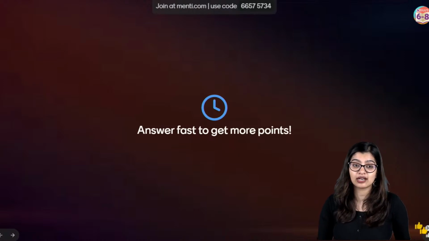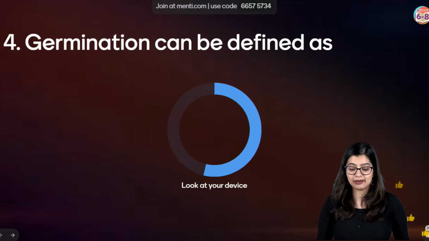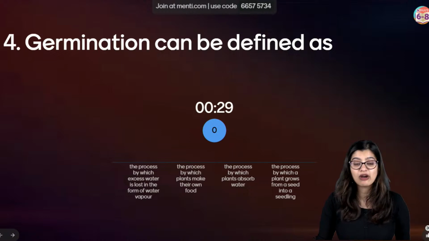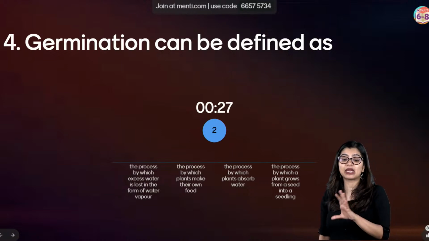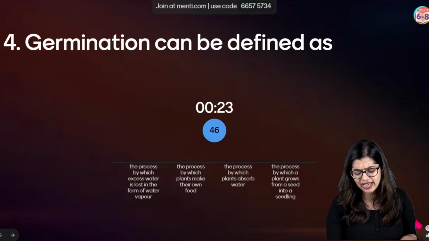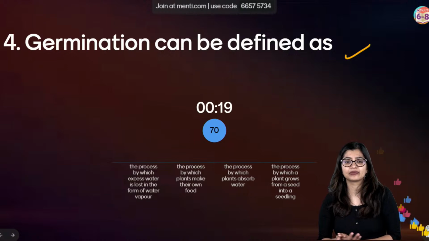Question number 4 on our screens now. Germination can be defined as what? What is germination? You have 4 options from which you need to tell me what is the correct answer regarding germination. This is also a very easy question for all of us, right? Very, very simple and easy question.